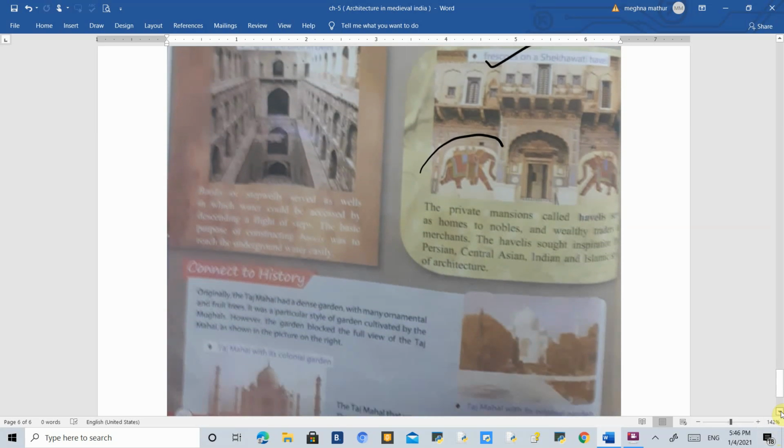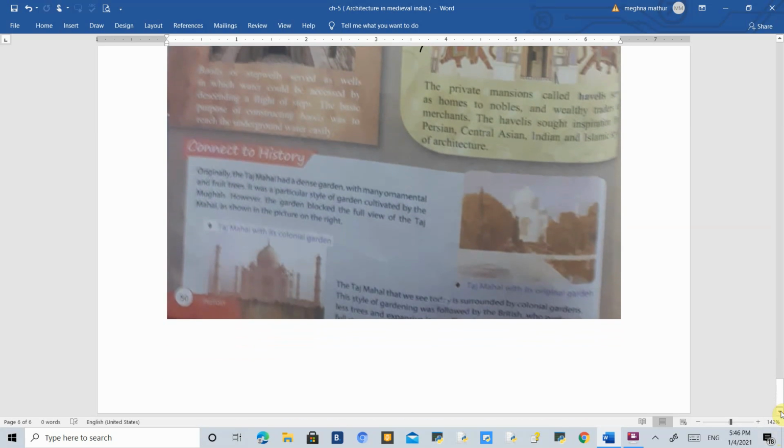Lastly, in connection to history, before the British came to India, the Taj Mahal had very dense gardens, like a dense forest with a variety of trees and fewer lawns. That is why the view of the Taj Mahal was not clear to a person watching it from a distance. But now it is very different.